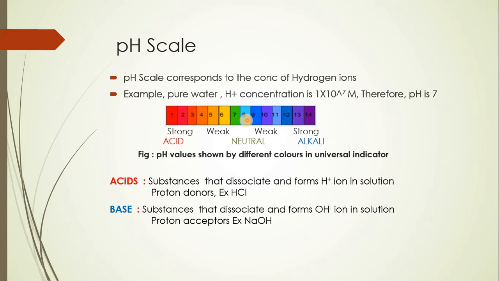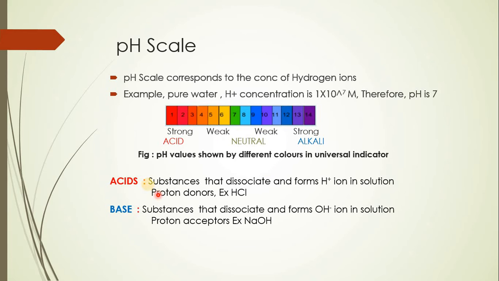In other words, if the solution is weak, it will show less OH minus ion concentration as compared to the solution which has the pH as 14, wherein a large number of OH minus ions are present, right?